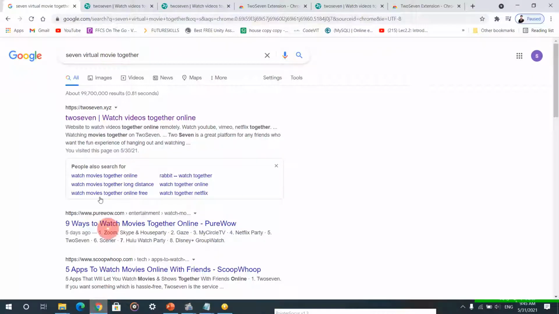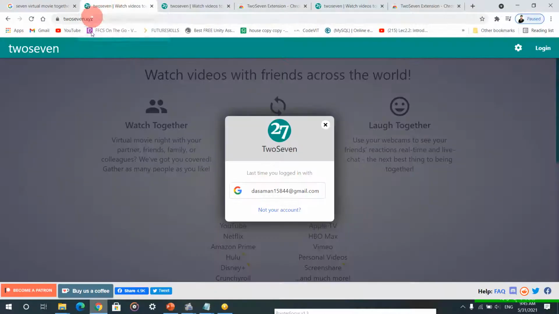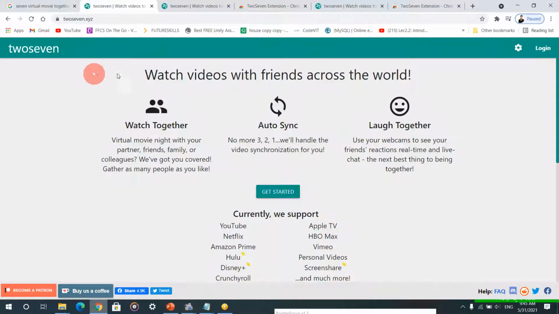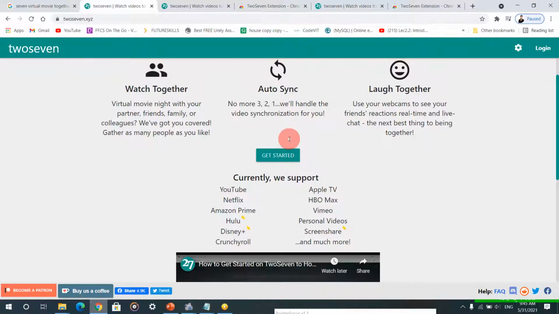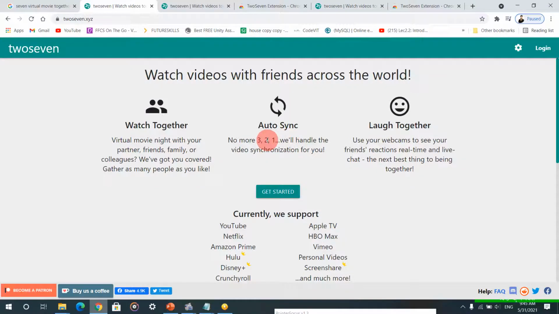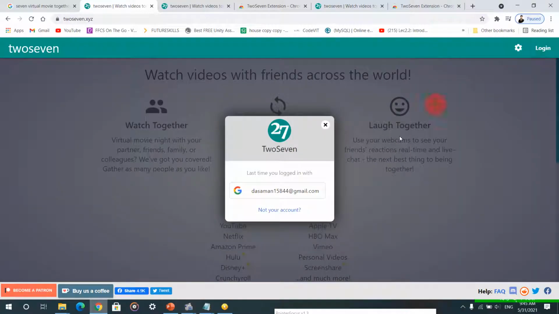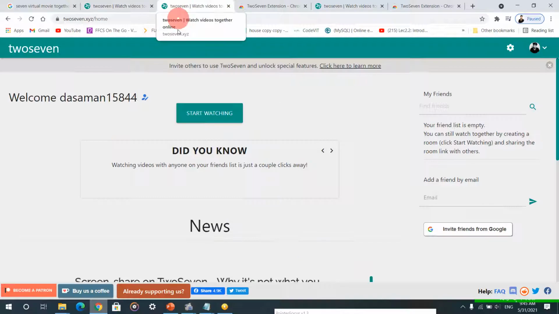At first you have to write here "7 virtual movie together". You can see here 27.xyz. This is the link you have to go through. After going through that link, you will get this page, "Watch videos with friends across the world." It is not limited to only one country; you can use this website from anywhere. You have to go to login and then log in with Google.